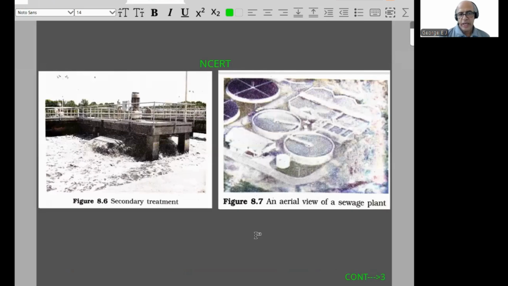This is a purely NCERT diagram. The secondary treatment of STP has been given, and the other one, an aerial view of a sewage plant, is also given. Both are NCERT diagrams, I've shown them just for the diagram, that's all. Now we can proceed to the third page.